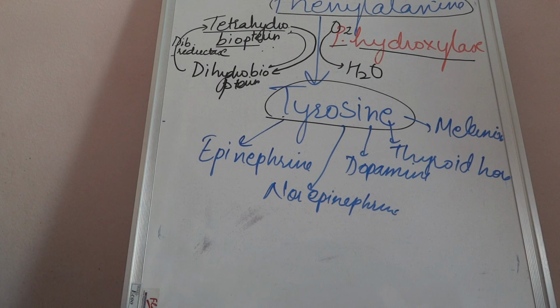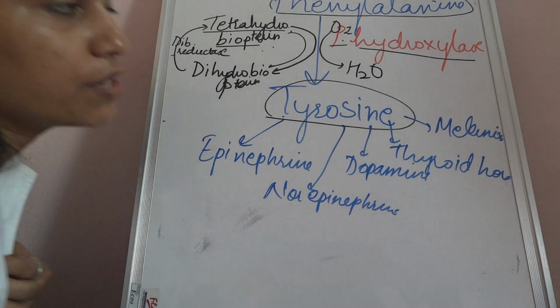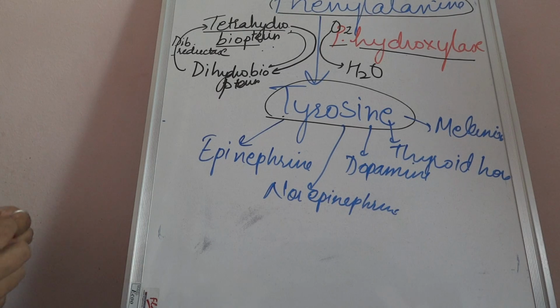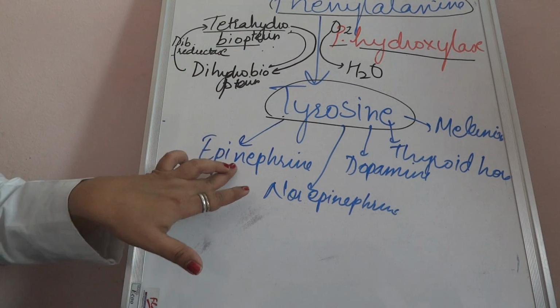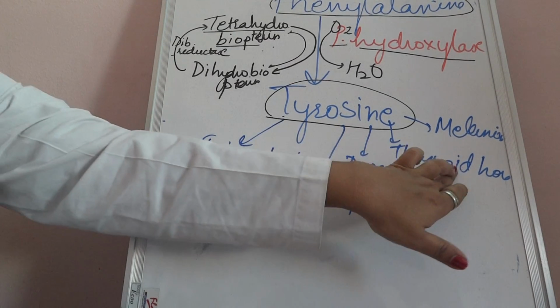So in a gist I can say that phenylalanine is an essential amino acid. It is the most important amino acid to form tyrosine. Tyrosine is very important in the formation of epinephrine, norepinephrine, dopamine, thyroid hormones and melanin.